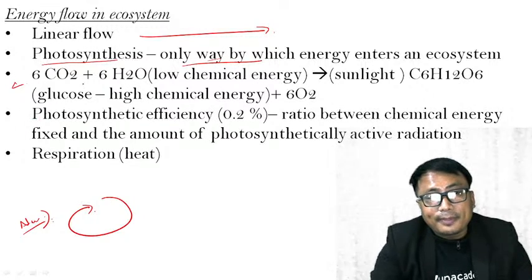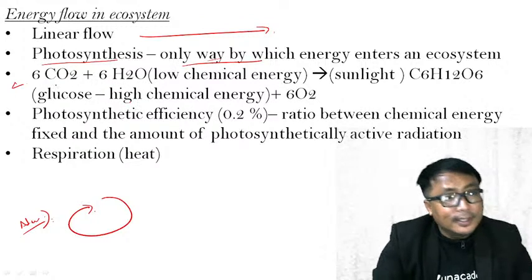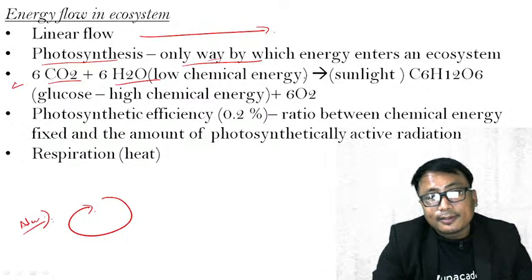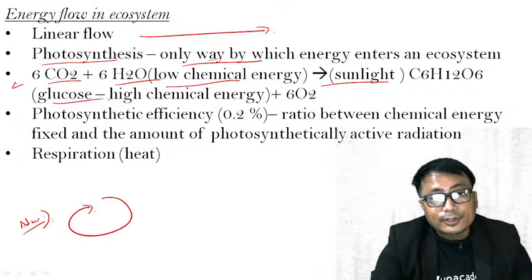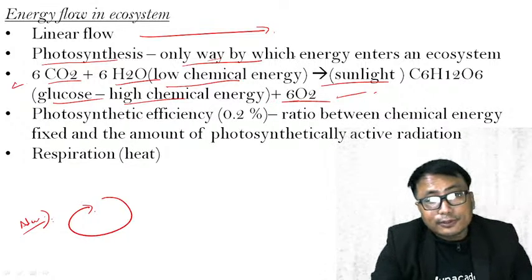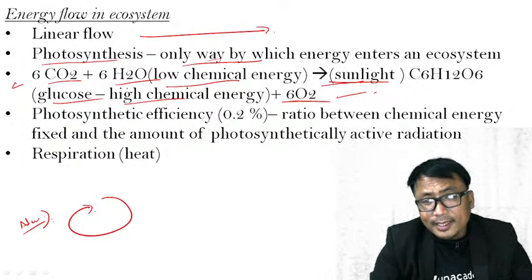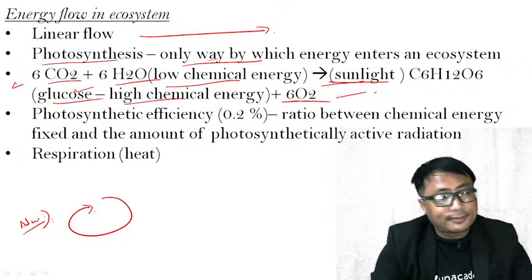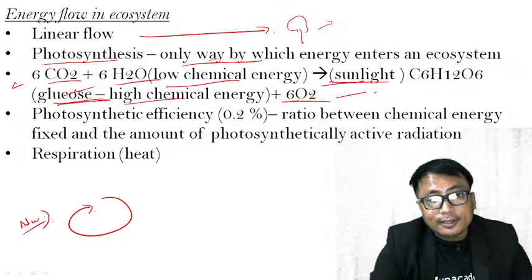This is how. If you don't remember, see, it is just for the illustration. If you remember, well and good. This is how the plant prepares the food by the process of photosynthesis. Carbon dioxide and water, with low chemical energy, in the presence of sunlight turn into glucose, that is high chemical energy, and oxygen, which is given out. So during photosynthesis, in the presence of sunlight, CO2 and water interact, giving rise to glucose and oxygen.